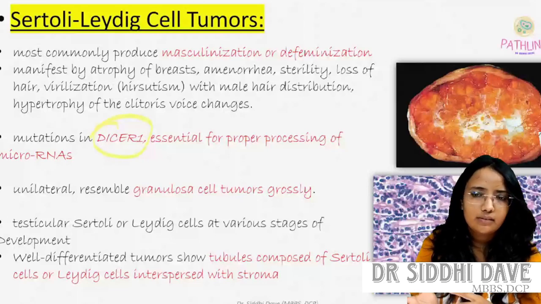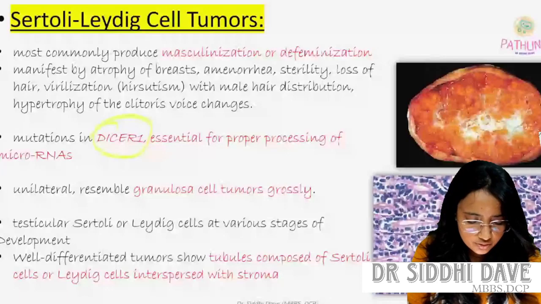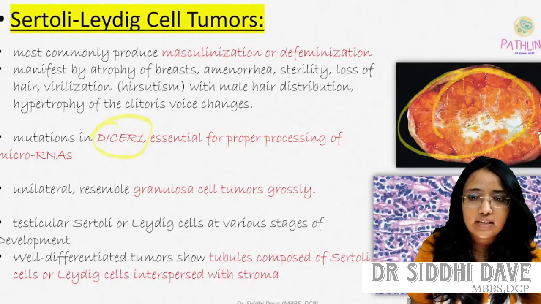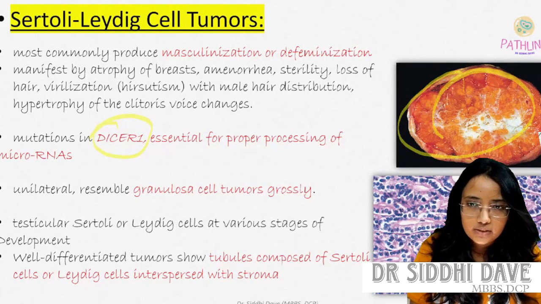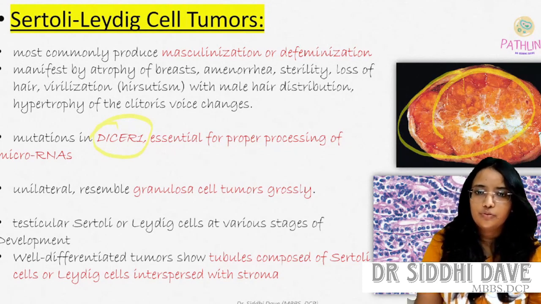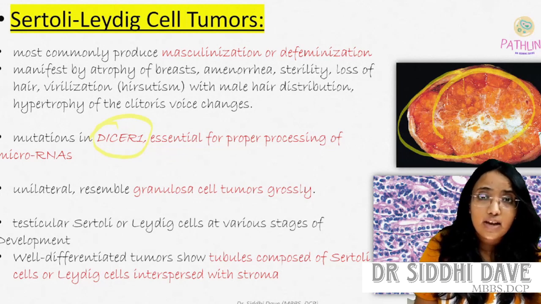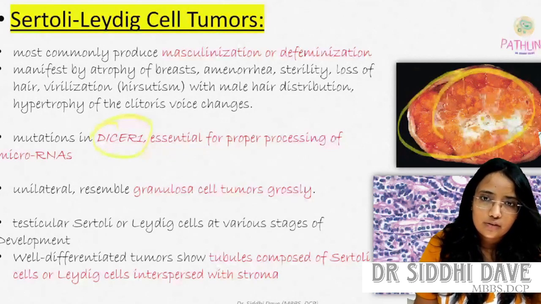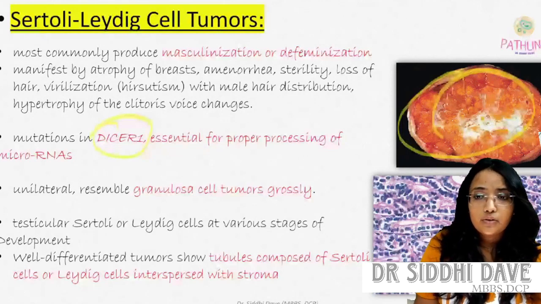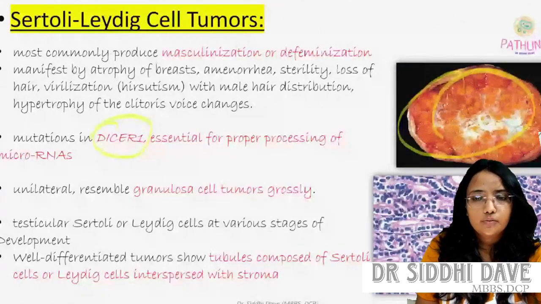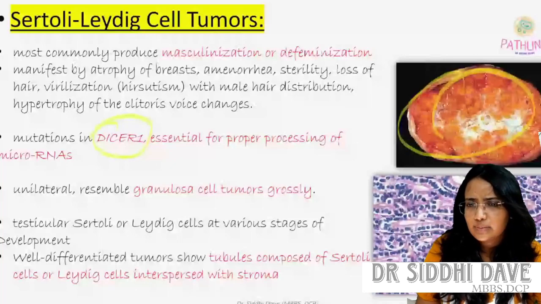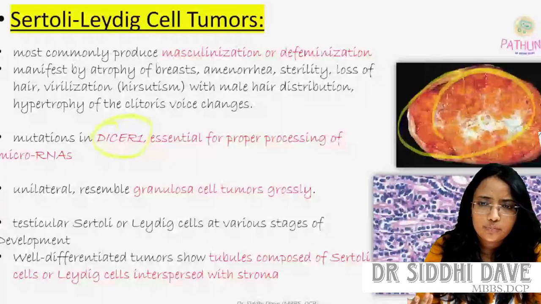Then it is unilateral, and you are seeing the gross picture here. The gross picture looks like a granulosa cell tumor. But that's why histology is always the gold standard diagnosis for all, because microscopically we are seeing what is in the cell. So grossly, if it resembles a granulosa cell tumor, nothing to worry.